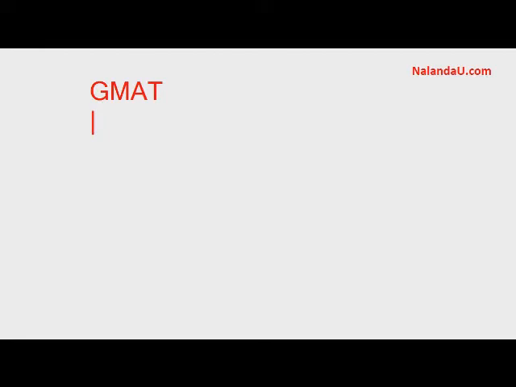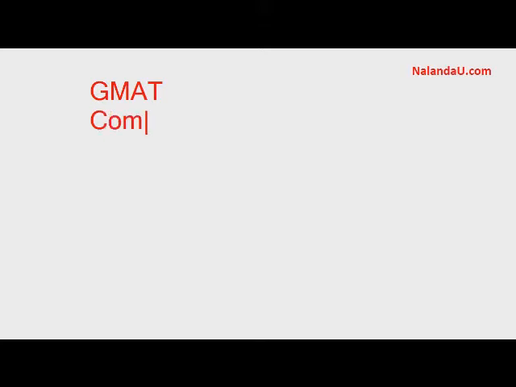GMAT is a computer adaptive test where each question answered correct or wrong decides the next question. So if you happen to ace 10 questions in a row, you'll be getting a progressively harder 11th question, whereas if you score badly in the first 10 questions, you will be getting slightly easier questions from then, and your score will also be slightly reduced.